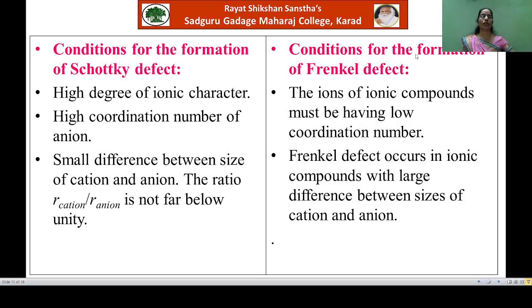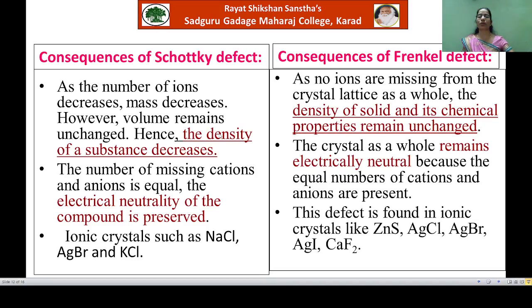Okay, now see the conditions for the formation of Frenkel defect. Here in the Frenkel defect, the ions of the ionic compound must have low coordination number, and here there should be large difference between sizes of cation and anion. Okay, so remember well these conditions for the formation of Schottky defect and Frenkel defect. Now see the consequences of both of these defects.